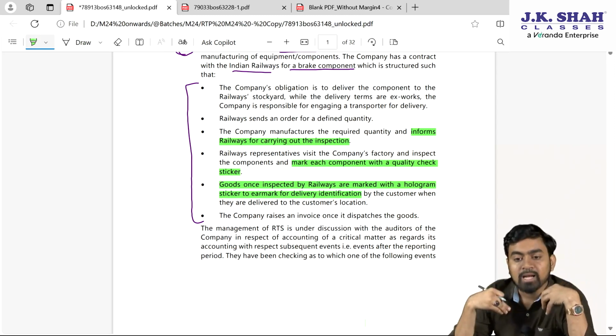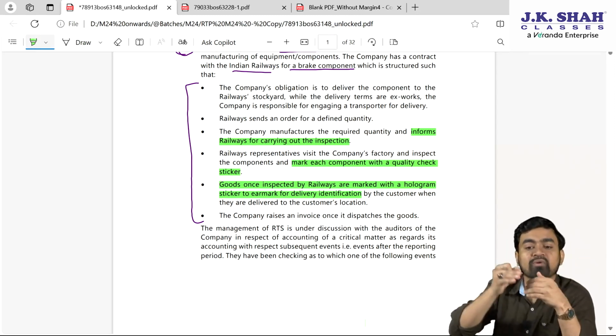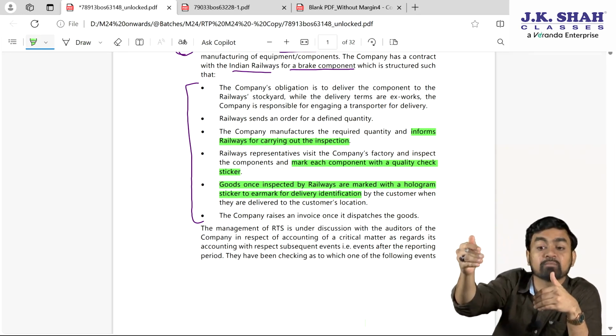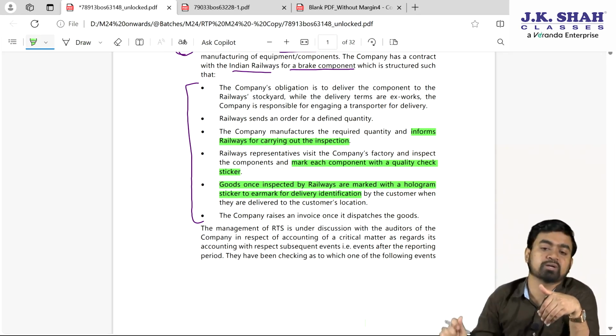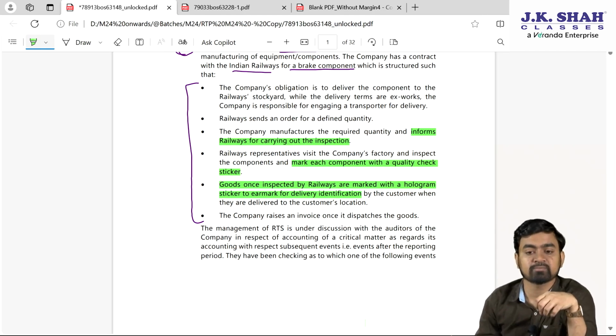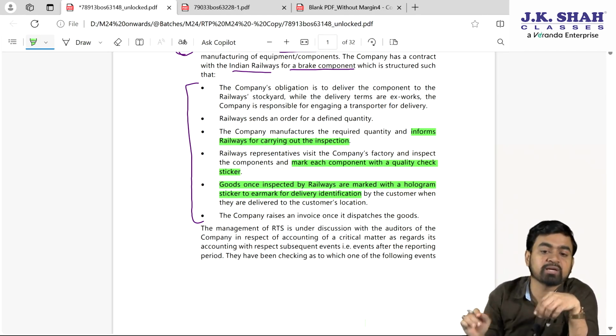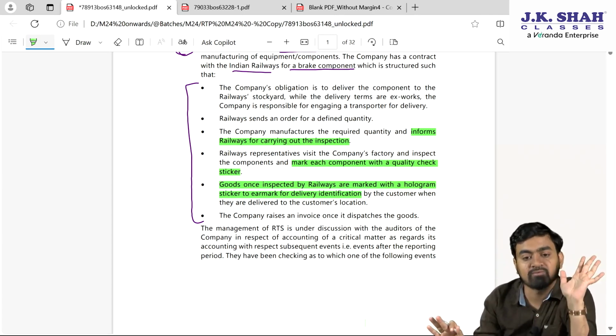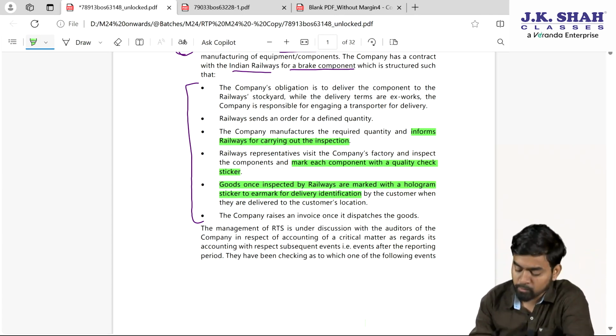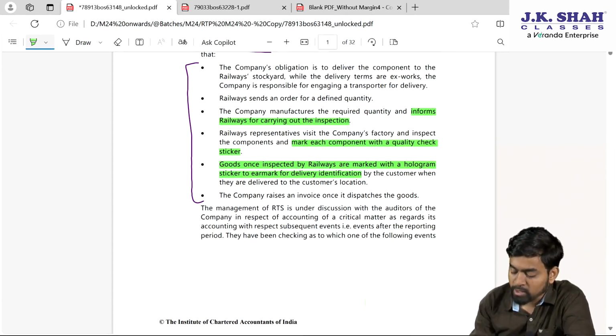I can book my revenue when I am ready for the delivery, but the delay is happening because of the customer's request. Then as per Accounting Standard 9, risk and rewards are transferred when we are ready for the delivery. Once the hologram sticker is put, the company raises an invoice once it dispatches the goods.